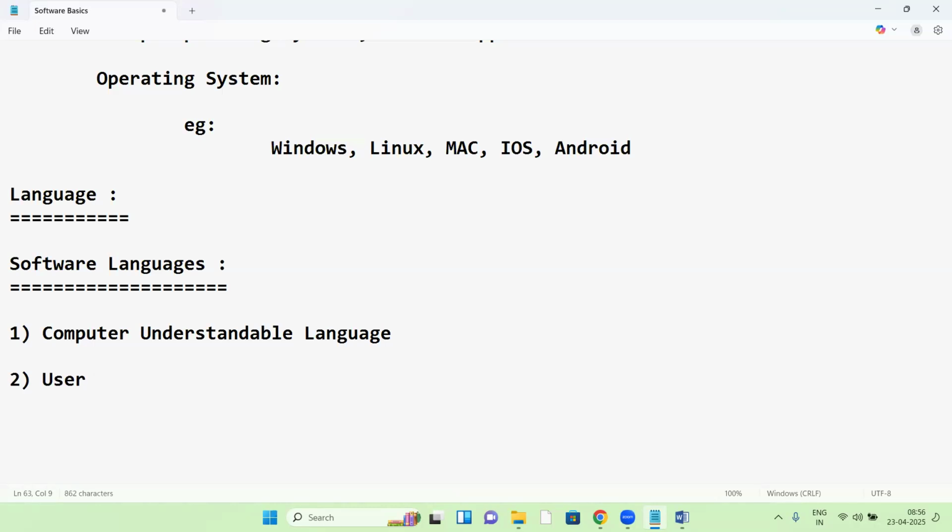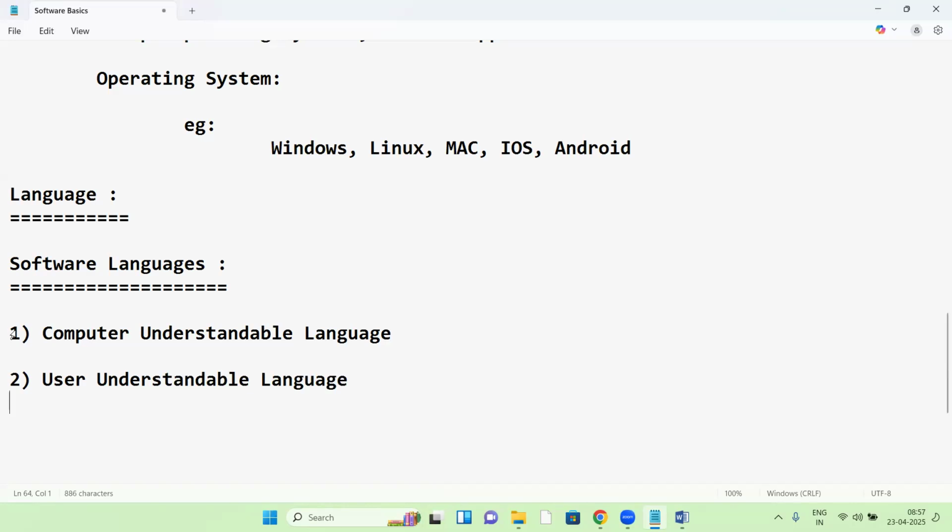We understand one language, and the computer understands a different language. Computer language is different, our language is different. Our language is English. Like a C program, we can understand it, it's English. A Java program is like English. Python scripting is like English. That is the user understandable language.